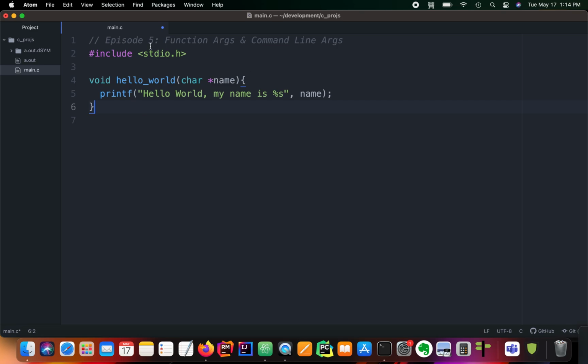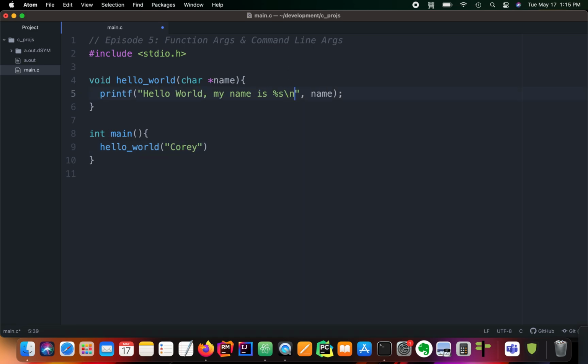The reason we use functions, I say this in every one of my programming tutorial series, you should get it by now, is that we don't want to write the same code over and over again. Functions help us abstract our program by making reusable little bits of code that we can call anywhere within our program. So now we're going to create our main function, and we are just going to call the hello world function with a few names.